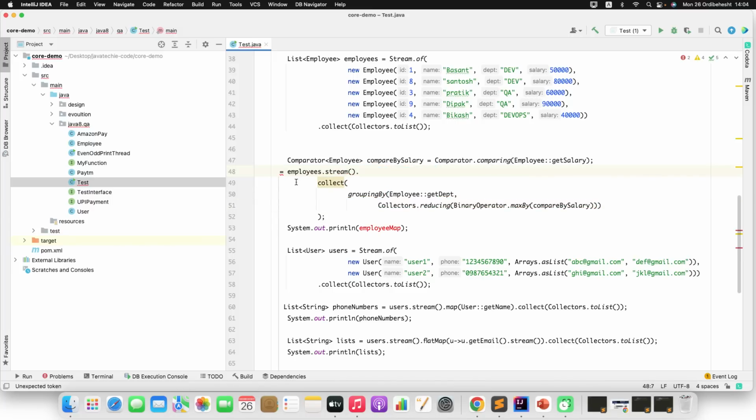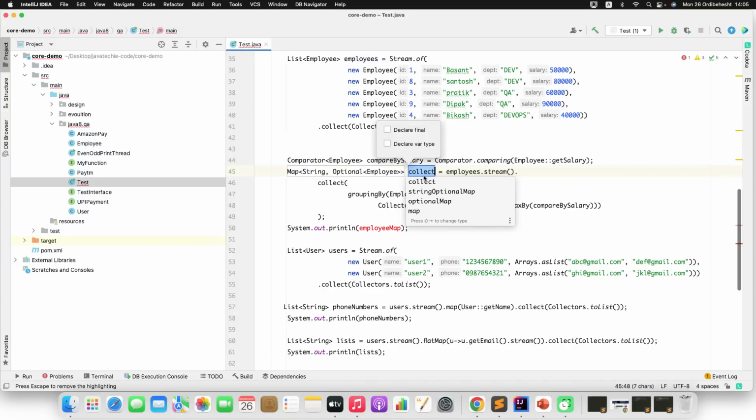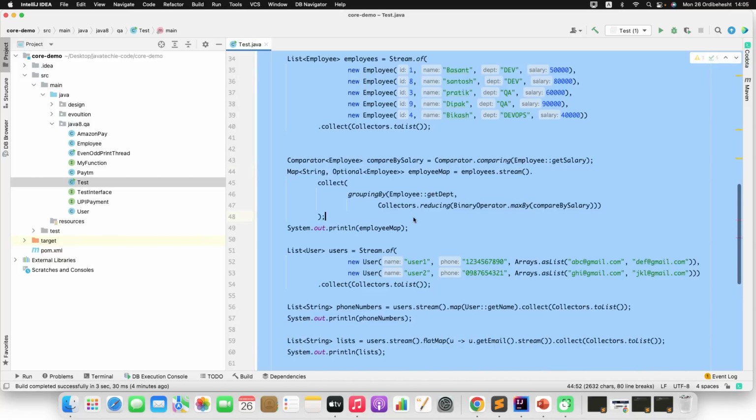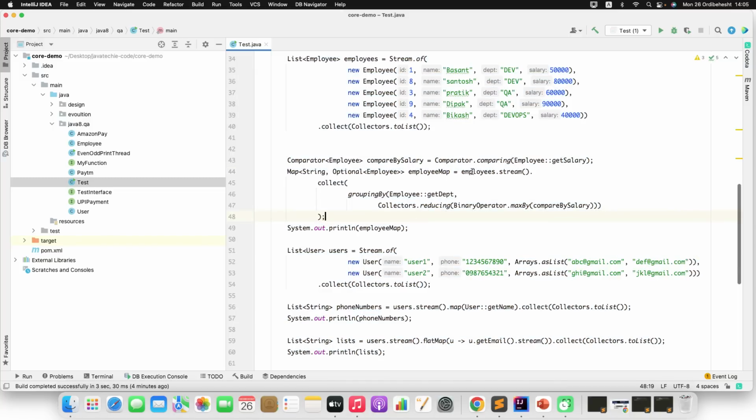I want the highest paid salary from the department, right? Department name, then highest paid employee. So I will define a variable that returns a String as the department, then the object. I'll name it the same, employeeMap. Fine. So this is very simple, guys. We are just grouping by the department, then we created one comparator to compare within each department based on the salary.